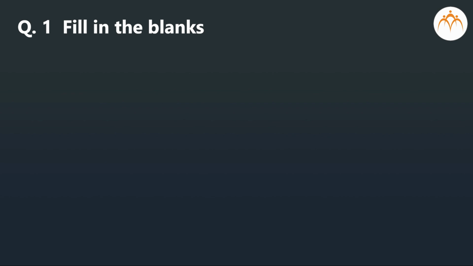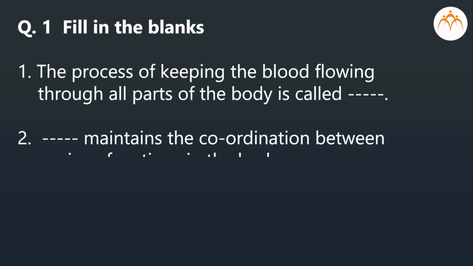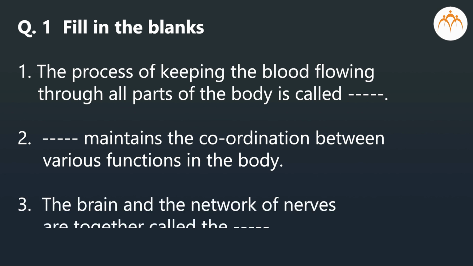Exercise. Fill in the blanks. The process of keeping the blood flowing through all parts of the body is called ____. ____ maintains the coordination between various functions in the body. The brain and the network of nerves are together called the ____.